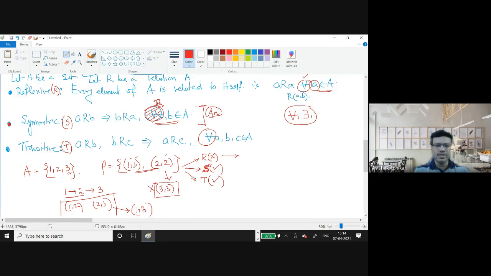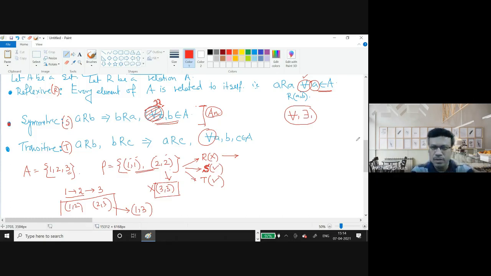But since there is no common element, this end should be the same as the beginning of this. If this kind of relation happens, then only you need to check. Otherwise, you don't need to worry. Okay. So this is an example of a relation which is not reflexive but symmetric and transitive.